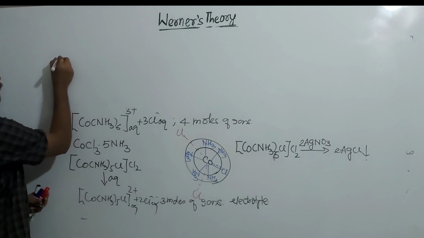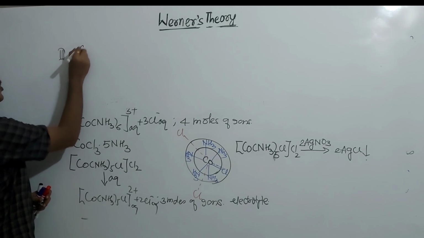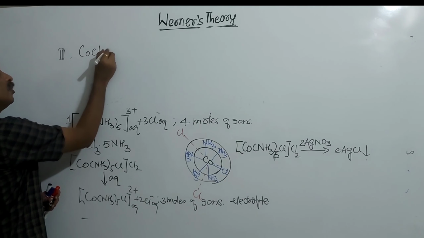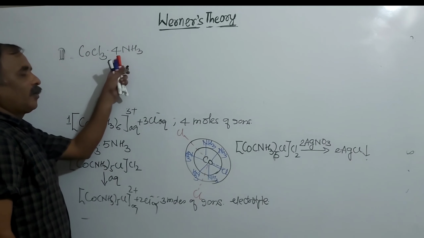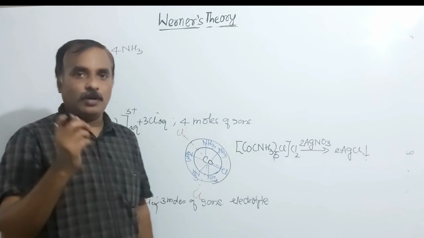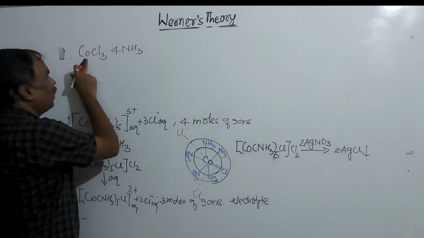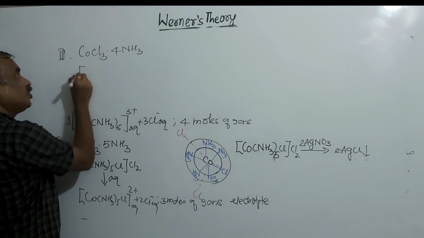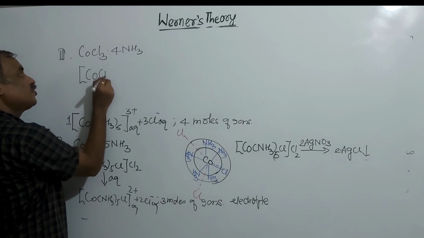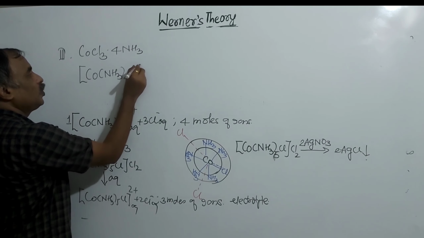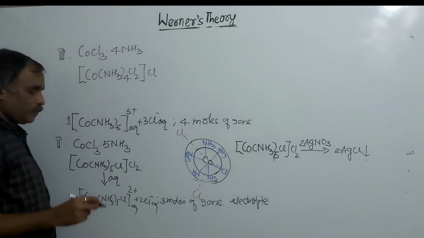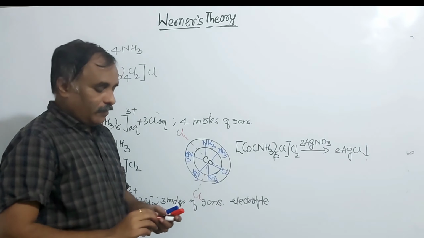Example number 3. CoCl3, but here 4NH3. Here 4 neutral ligands are there, and we know that the coordination number of cobalt is 6. Definitely the structure of the given complex is Co(NH3) four times, here it is Cl2 and here it is 1 Cl, and only one primary valency is there.